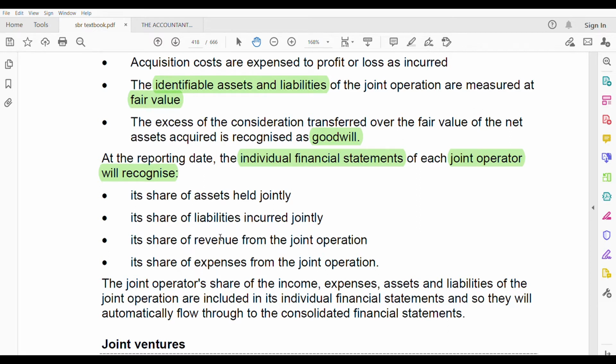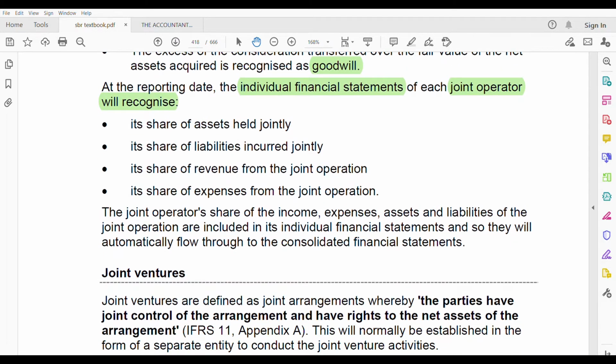That's it. If it's 50-50, then 50% of assets goes to A, 50% of assets go to B. Same for liabilities, revenues, and expenses. That is joint operation. So joint operation is pretty much easy actually. Joint operation operator's share of the income, expenses, assets, liabilities. Remember these four words. It's just the joint operator's share of these four things.